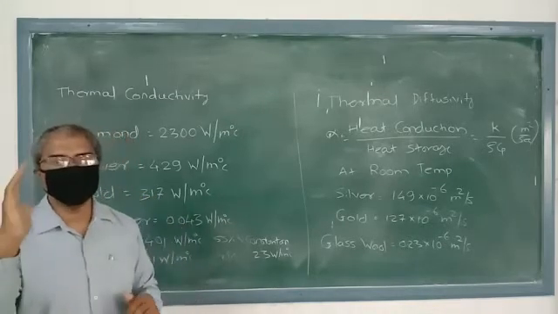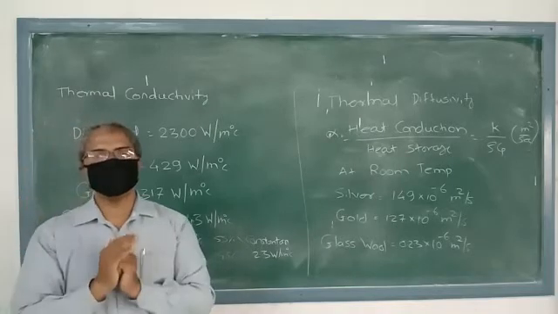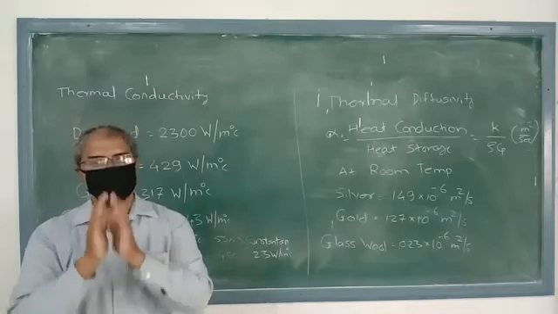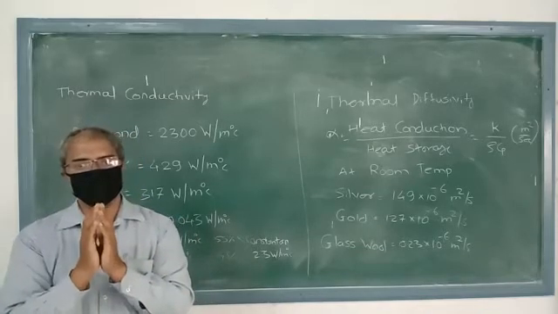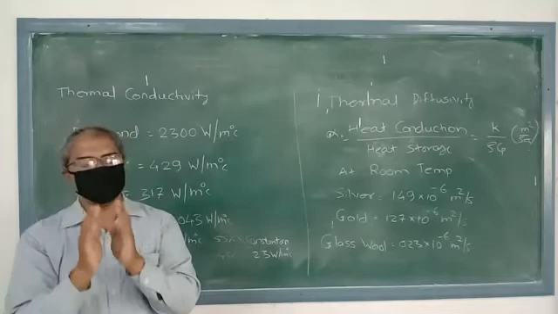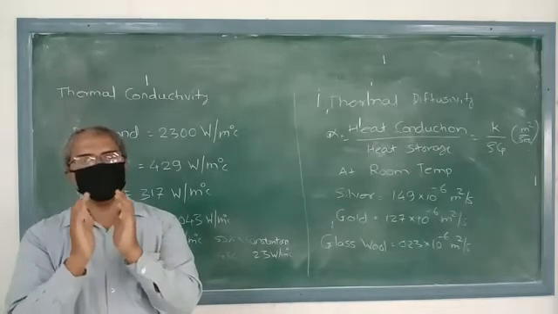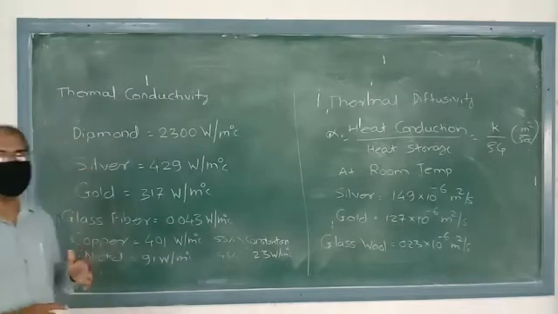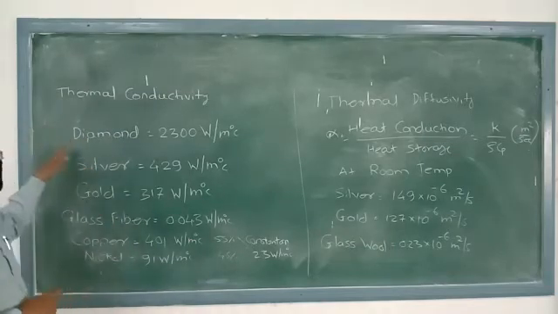A high thermal conductivity indicates that the material is a good conductor of heat, and a low thermal conductivity value indicates the material is a poor thermal conductor of heat. Now we are going to see some examples of thermal conductivity.